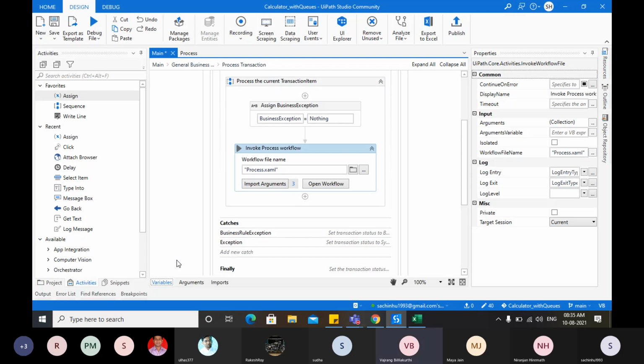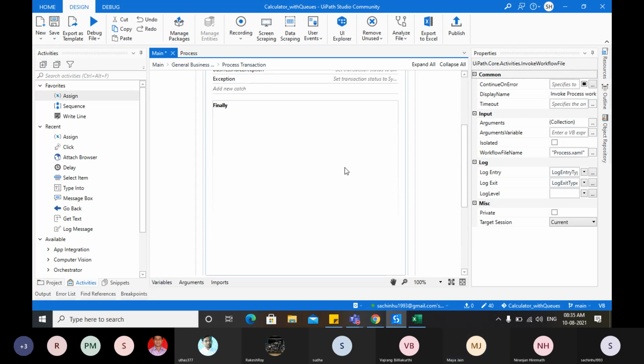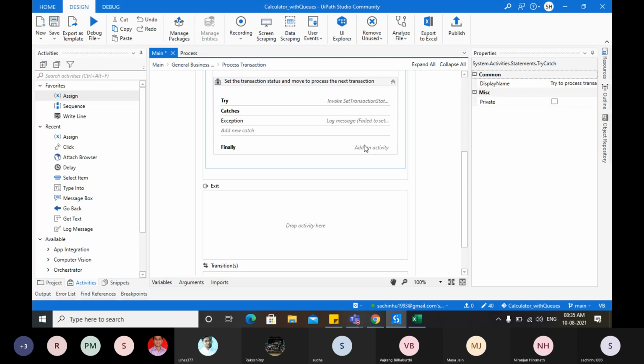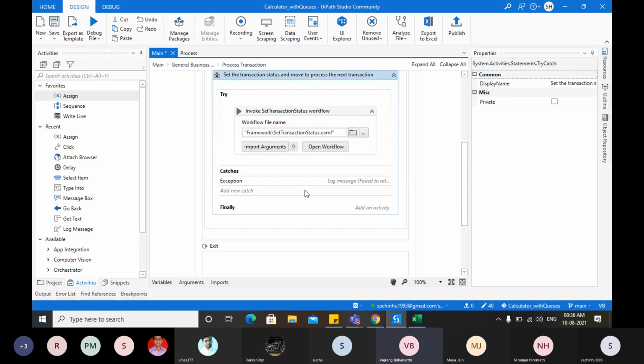Okay. Now what should we do next? Go to the finally block. Good. You were also not audible. Go to the finally block. Scroll down. Yeah, go to the finally block and the try block. Click on the try block. Did anyone observe what will be there in this finally block?